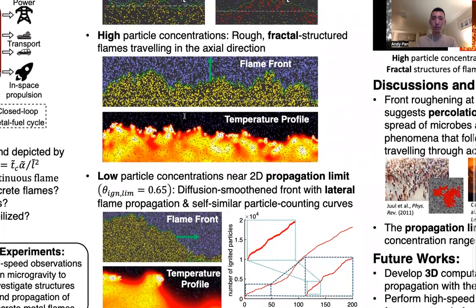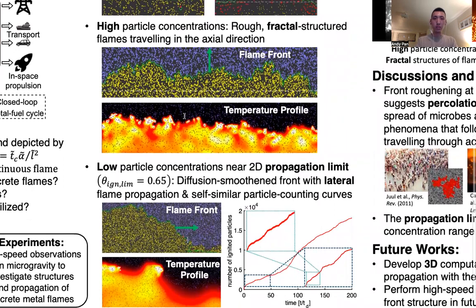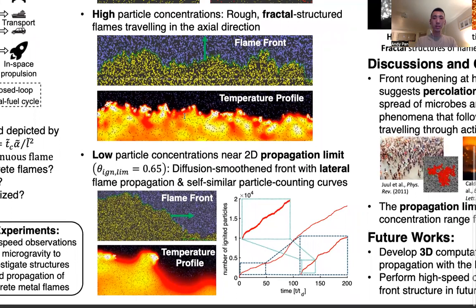We observed rough fractal structured flame fronts traveling in the axial direction at high particle concentrations. Conversely, at low concentrations, the flame appeared to be smoothened out by diffusion and travel more in the lateral direction. Near the fuel-lean propagation limit, we also observed particle counting curves that are self-similar on multiple scales.